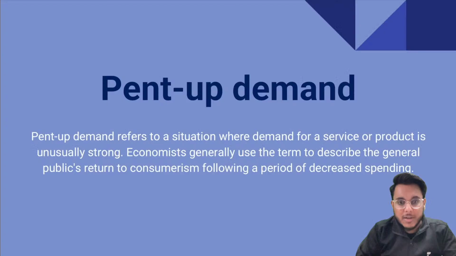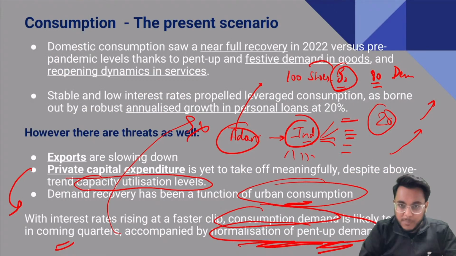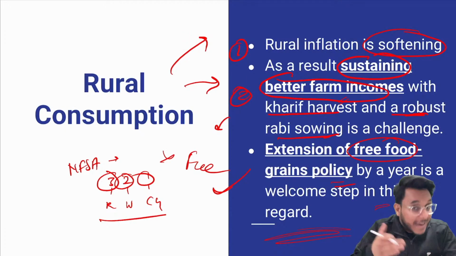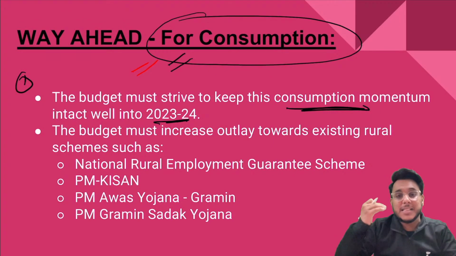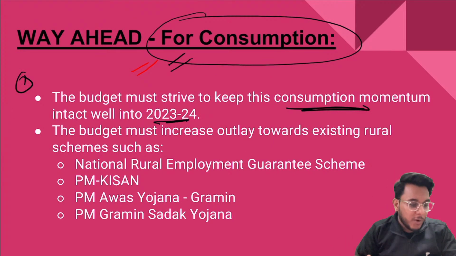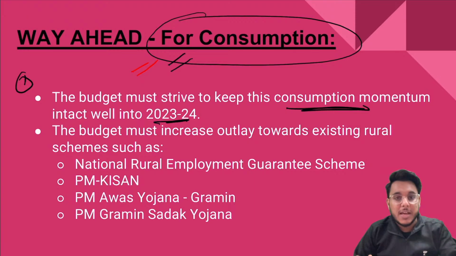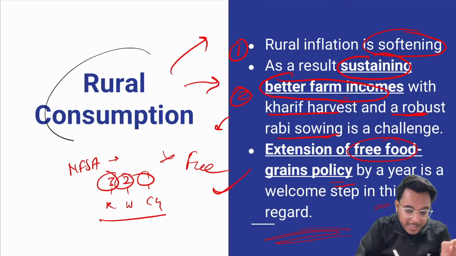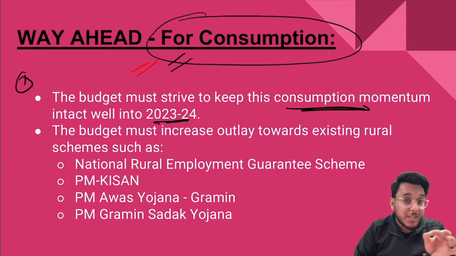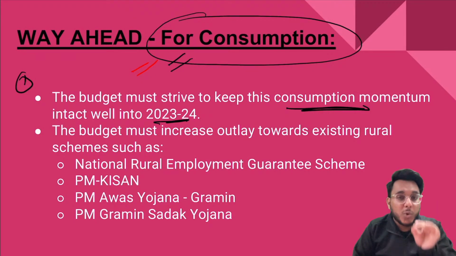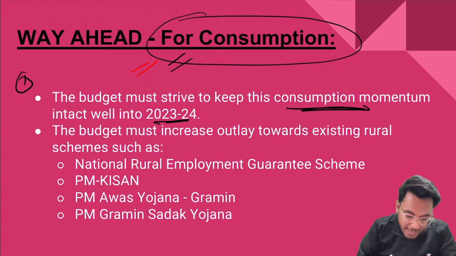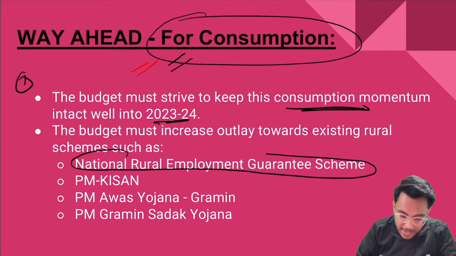We have seen that in 22, consumption improved majorly because of pent-up demand and festive demand. But we again need to ensure that it goes up this year. For that, we need to focus on the rural sector, where rural consumption is not very positive. In the rural sector we need to transfer more and more benefits. Income is to be transferred. How? Through the National Rural Employment Guarantee Act.